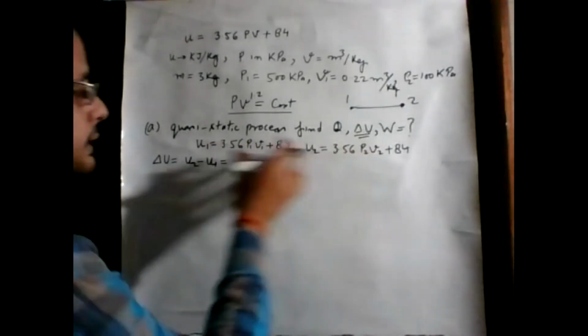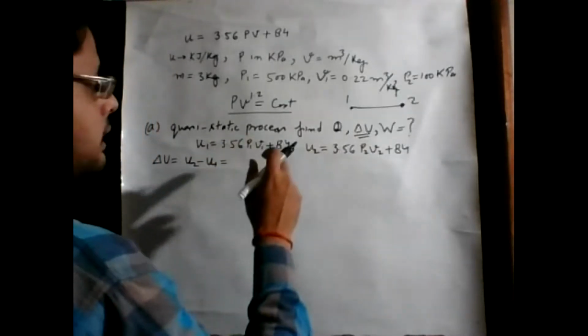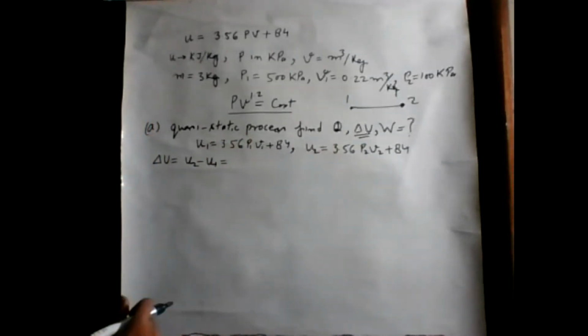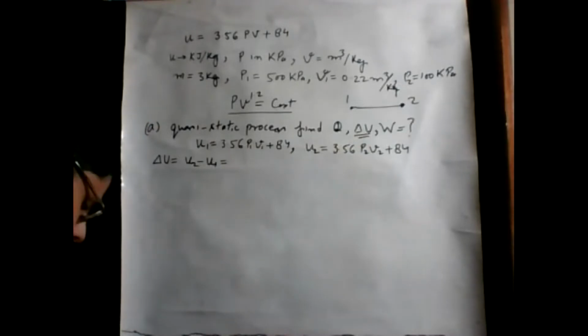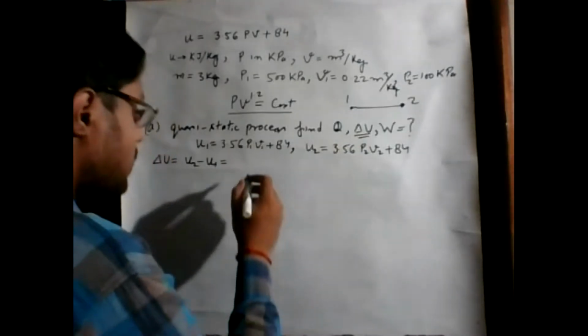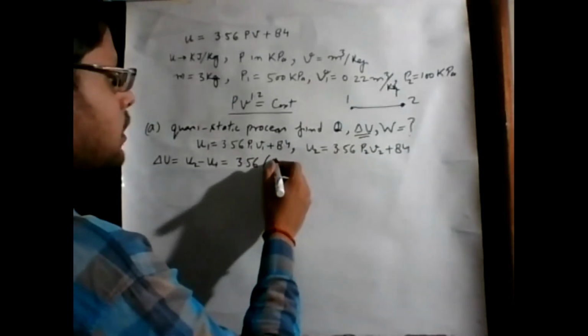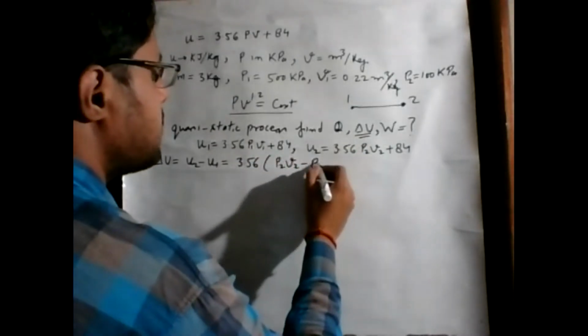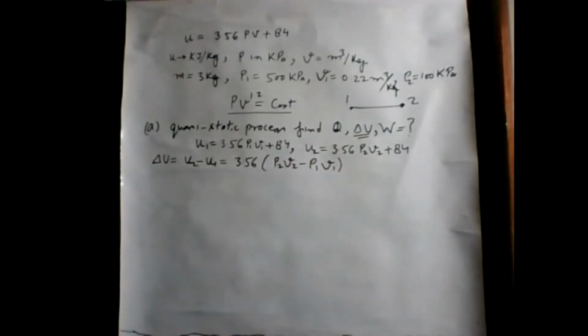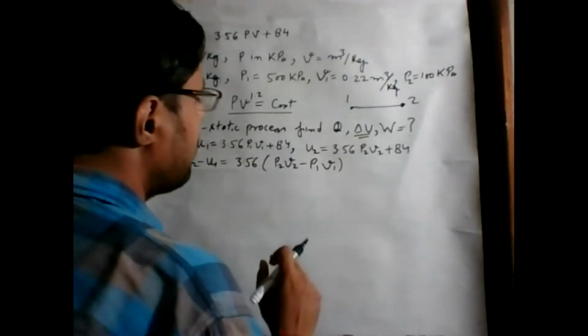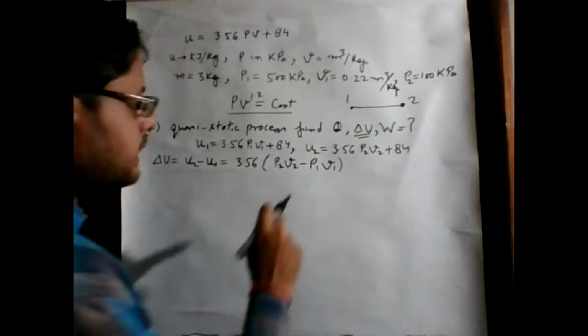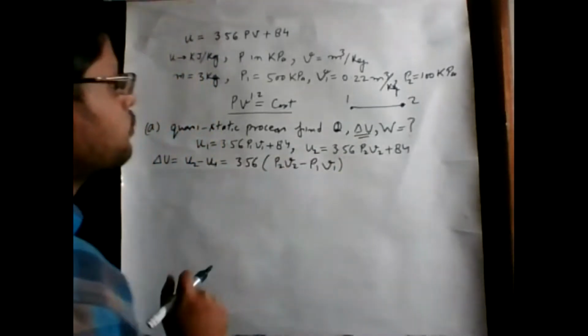The 84 terms cancel, and we get delta U equals 3.56 times (P2 V2 minus P1 V1). So to calculate delta U, we must know these 4 parameters: P1, V1, P2 and V2.